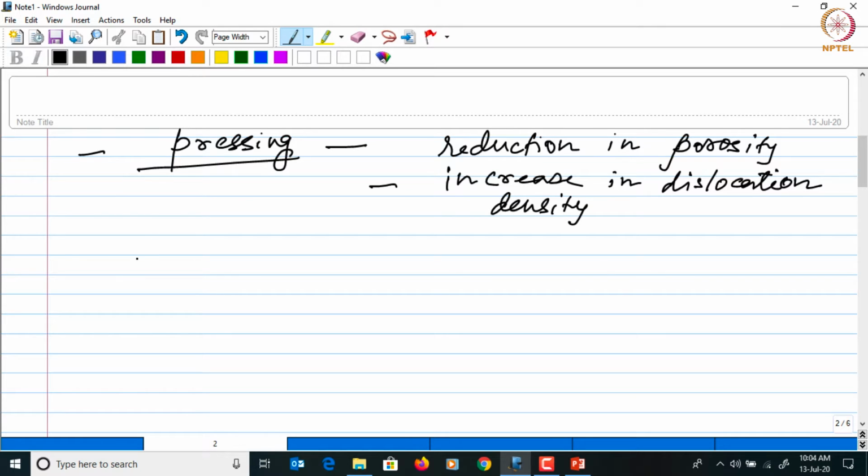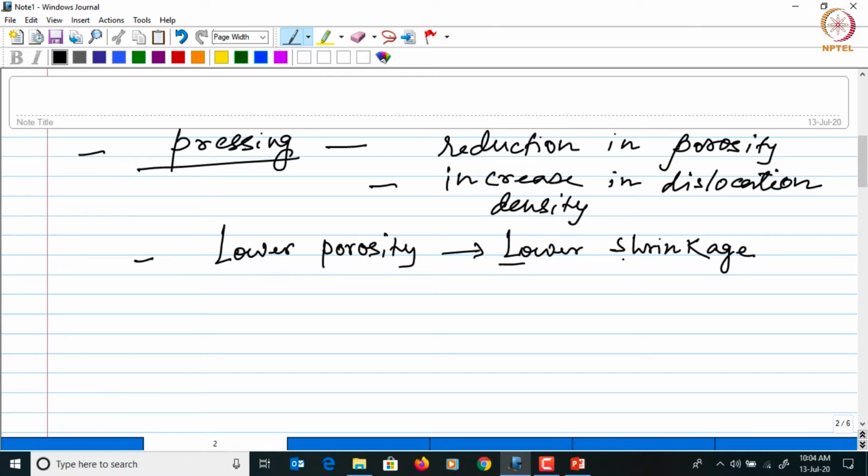As we have seen before, lower the porosity, lower will be the shrinkage. And therefore it becomes easier to maintain the dimensions of the sintered part. Okay.